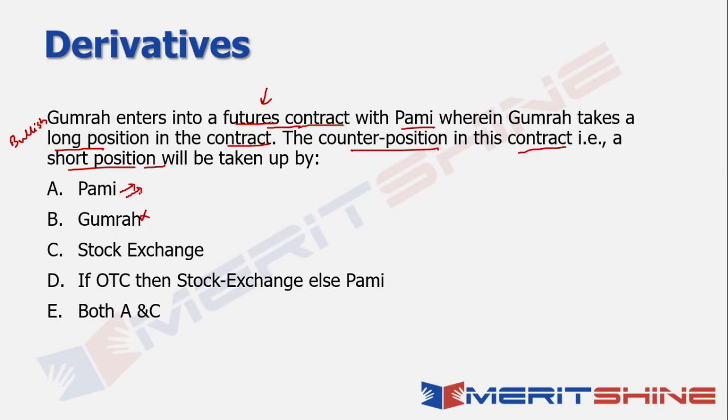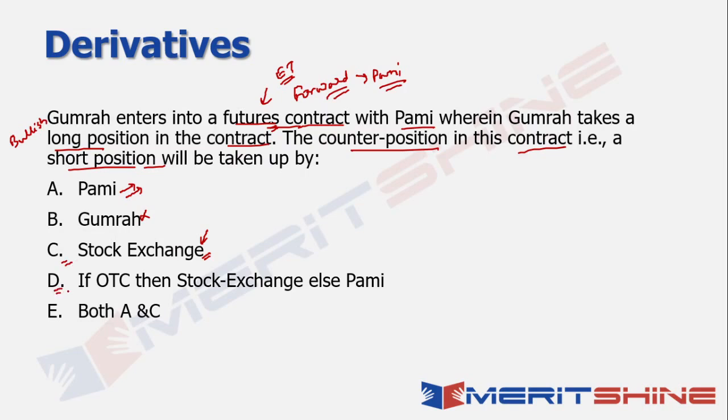It could be PAMI, but the instrument here is a future and not a forward. Had it been a forward, I could have still been okay saying that PAMI will be the counterparty, because a forward is a highly customized contract between two counterparties, right? But when I talk about a futures contract, it is basically an exchange traded contract, and because it is exchange traded, every trade that happens on the exchange, the counterparty to that is basically the stock exchange itself, and that's why this becomes the answer.